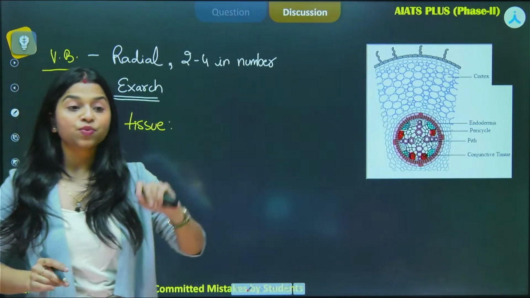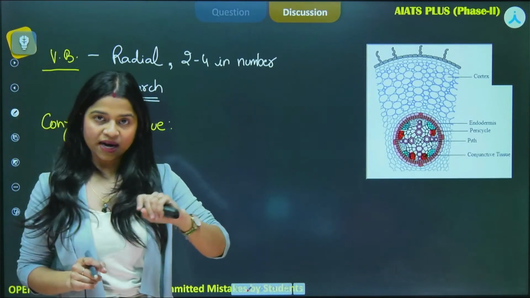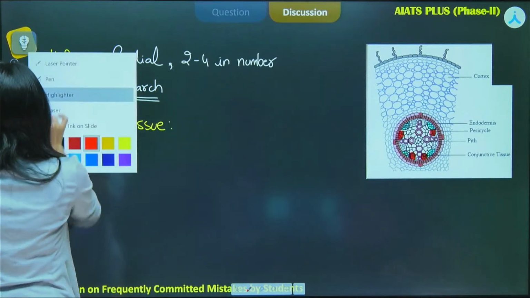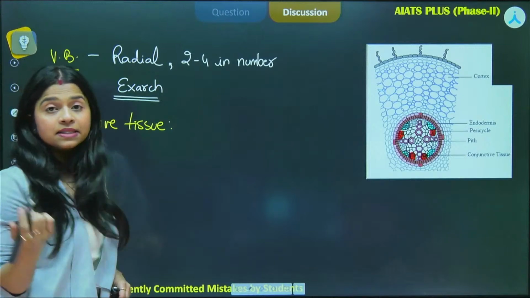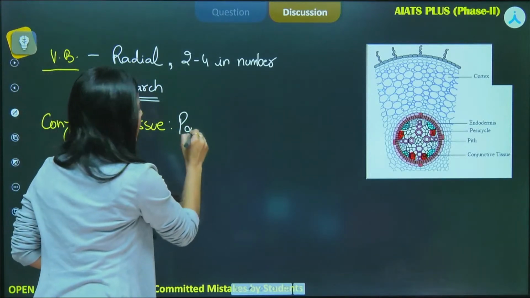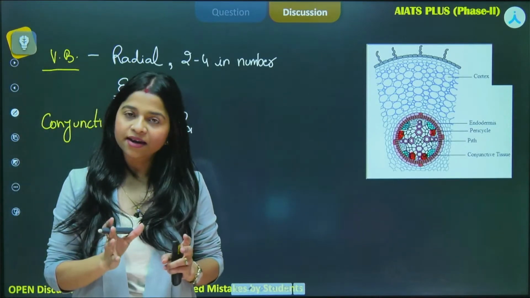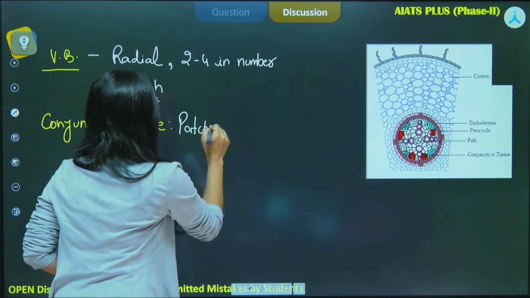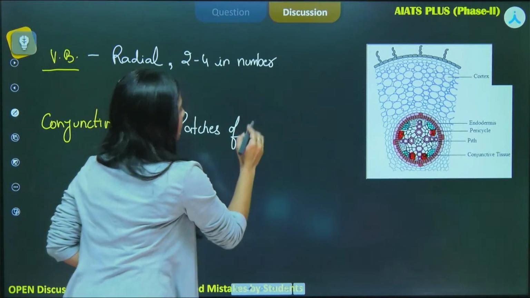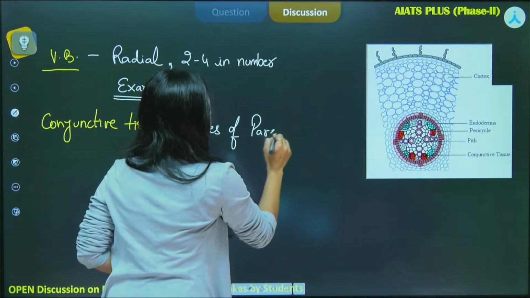They are present between the xylem and phloem, right? So conjunctive tissue, what are they basically? These are patches. They are not in the form of a continuous layer. They are in the form of patches of parenchymatous cells.